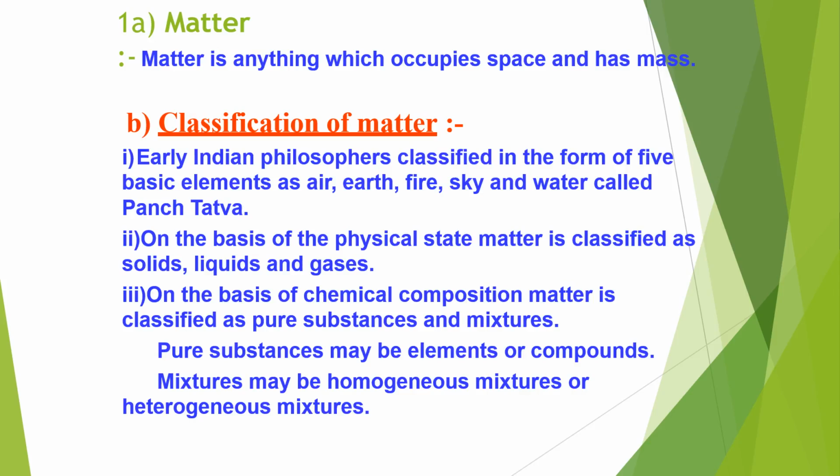Now the next topic is classification of matter. Early Indian philosophers classified matter in the form of five basic elements: earth, air, fire, sky and water, called Panch Tattva. On the basis of physical state, matter is classified into three types, that is solid, liquid and gases. On the basis of chemical composition, matter is classified as pure substances and mixture. Pure substances may be elements or compounds. Mixture may be homogeneous mixture or heterogeneous mixture.